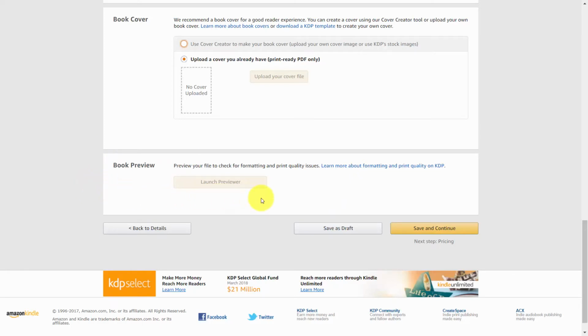What we want to do now is we want to repurpose that same content into Kindle.